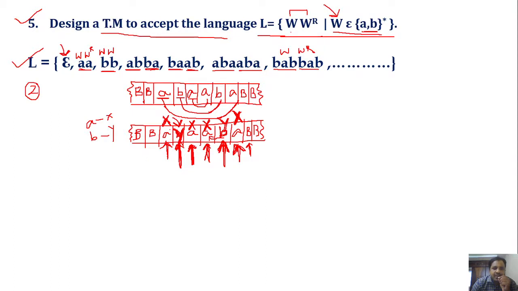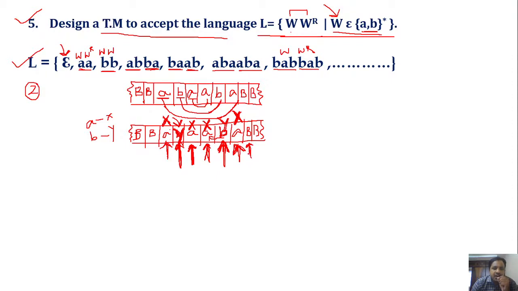That means we have completed the matching of W with respect to W power R. Now we have to move the head towards right until we get a blank. Why are we moving the head towards right?